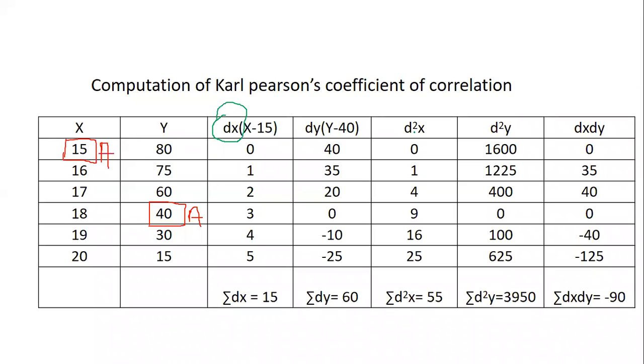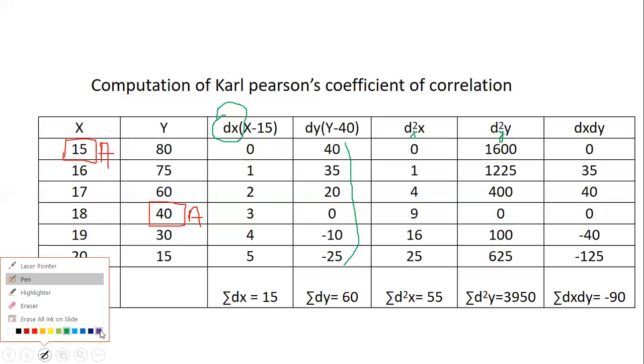If you are getting confused, this x was supposed to come down, which I was not able to write in the PPT, so just make this dx square. If you square this, you get these values. For dy square, here also same thing: y was supposed to come further down. So dy square, and if you square this column completely, you get the values.